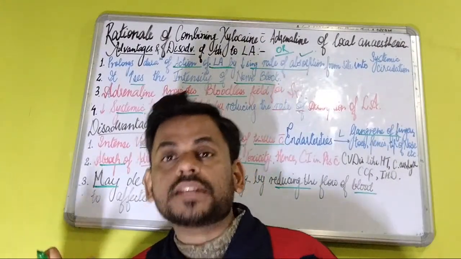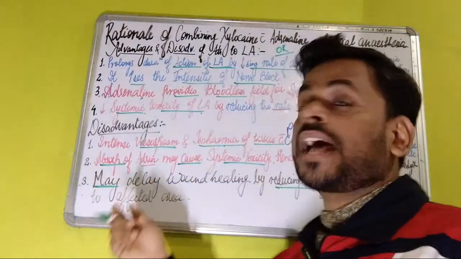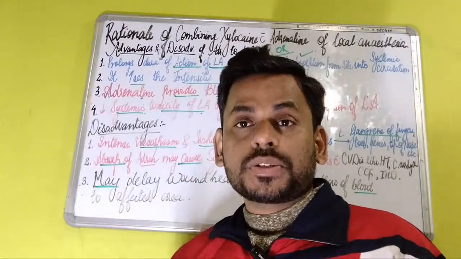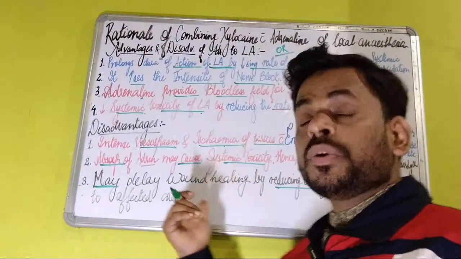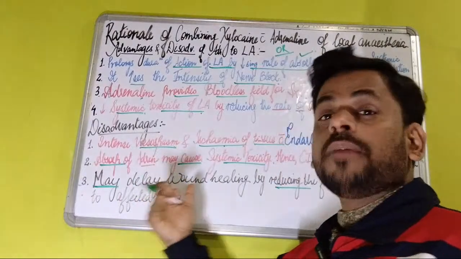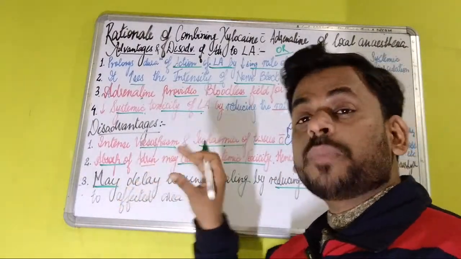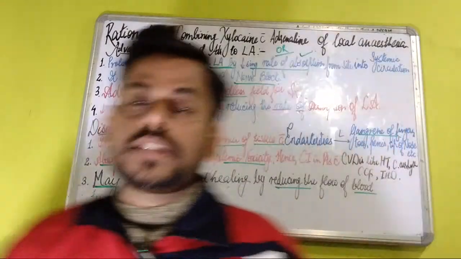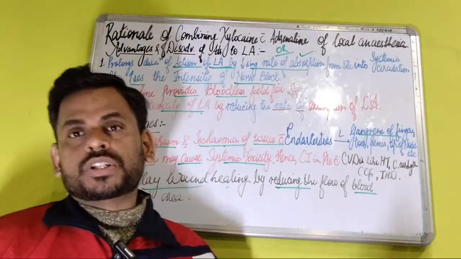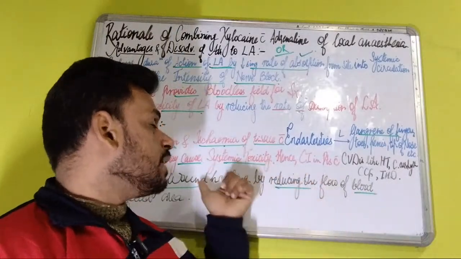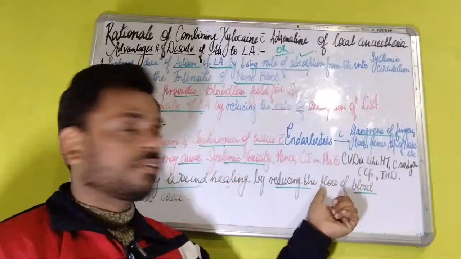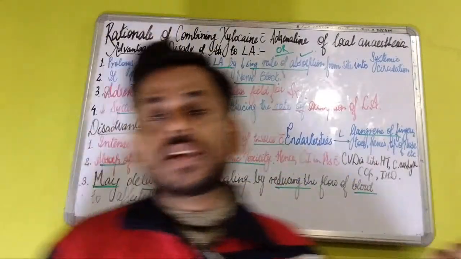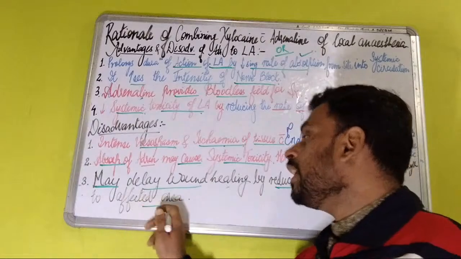But its disadvantage is that in patients who are immunocompromised, such as patients with diabetes or who have decreased immunity, vasoconstriction may cause delay in the wound healing process. Because of the vasoconstriction caused by adrenaline, there is decreased blood flow to that particular region, and that is ultimately going to cause delay in wound healing in the affected area.